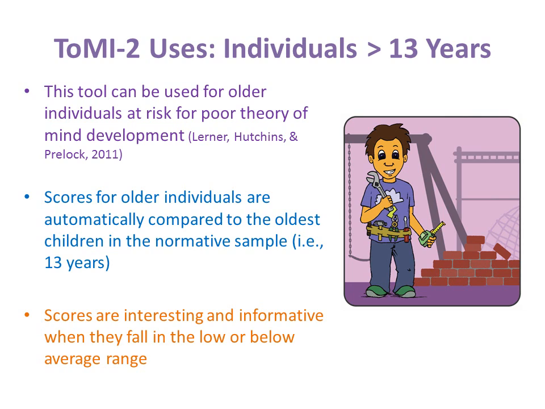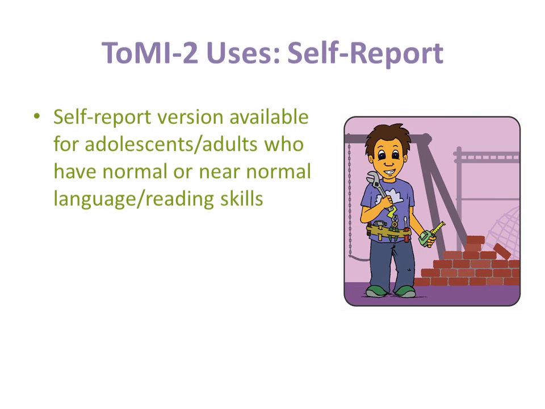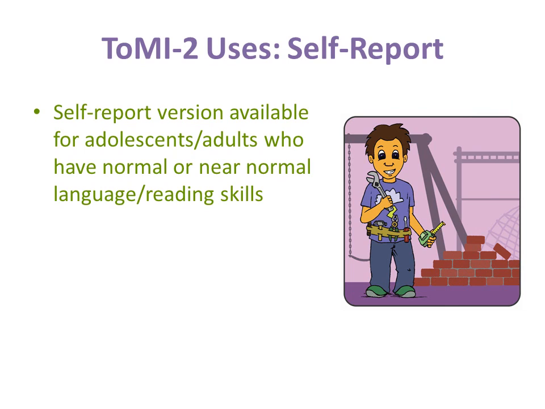This is because ceiling effects occur for typically developing children around age 13, and so the score for a person over 13 is expected to be high and near or at a ceiling score. So when it is not, this can yield useful clinical information and can be interpreted to reflect a theory of mind impairment. A downloadable self-report version of the Theory of Mind Inventory-2 is also available for use.